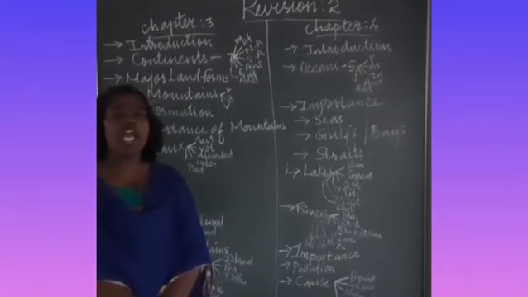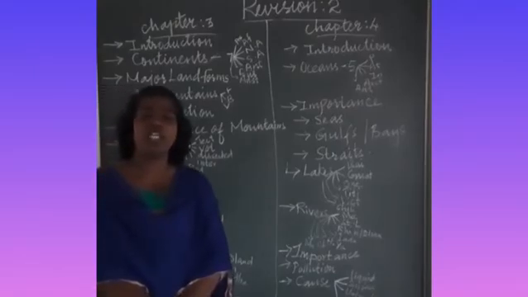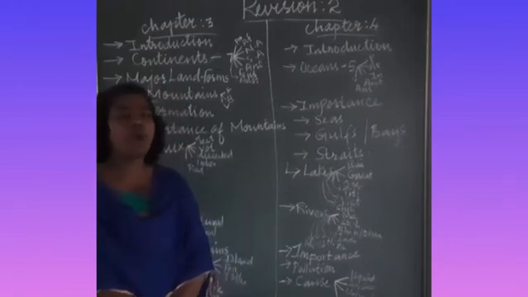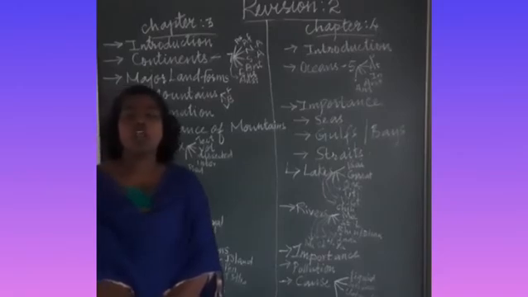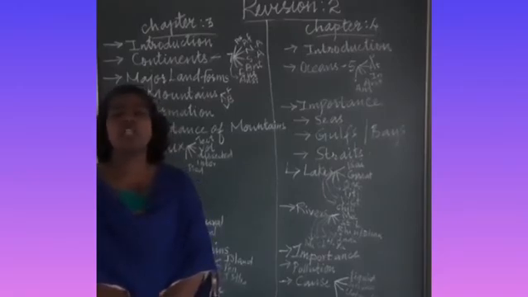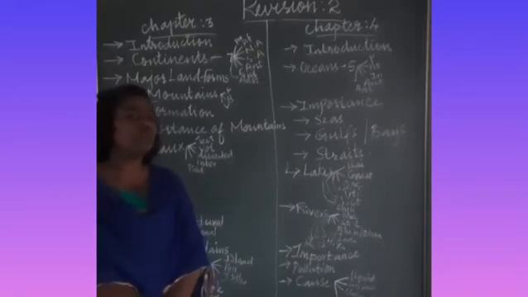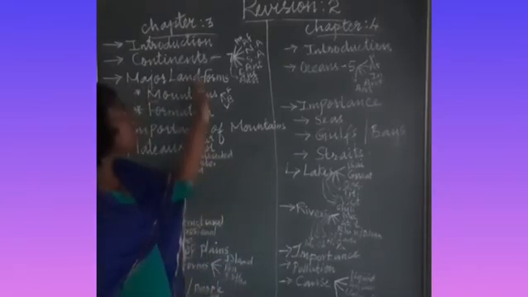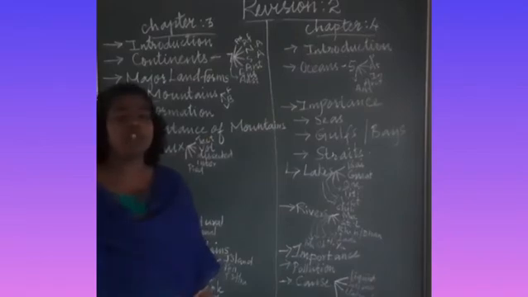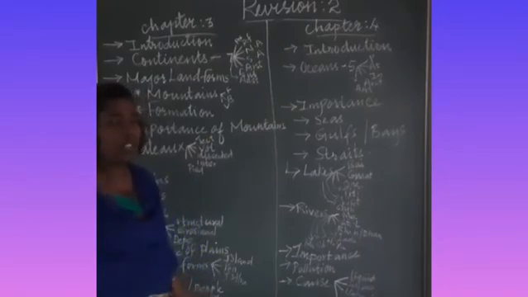These different landforms help the people to do different activities. Various people can be found in different landforms. It is related to the life of the people. Even cultivation of crops, occupation of the people, the tradition and the lifestyle of the people also change because of the landforms and the geographical condition where the people live. So this is about the major landforms on the surface of the earth we have learned in chapter 3.